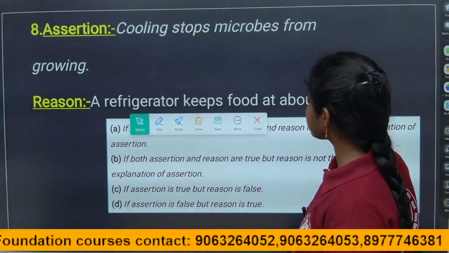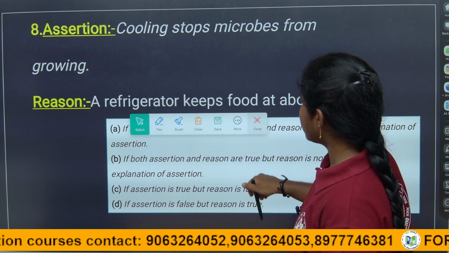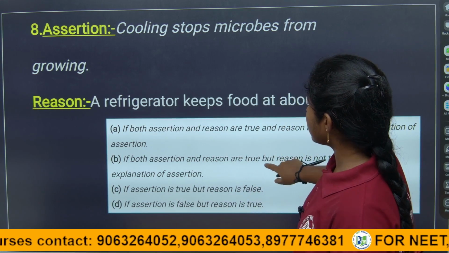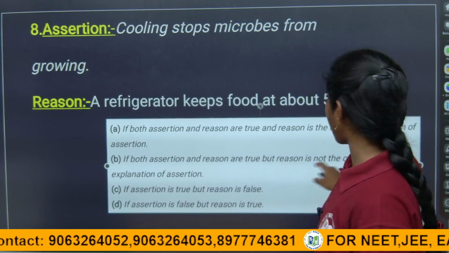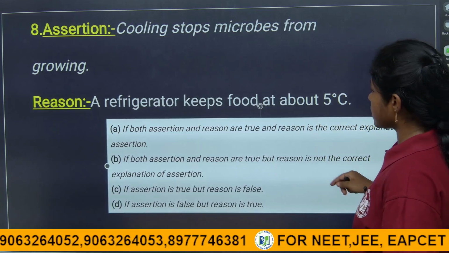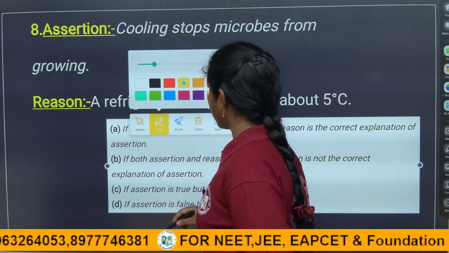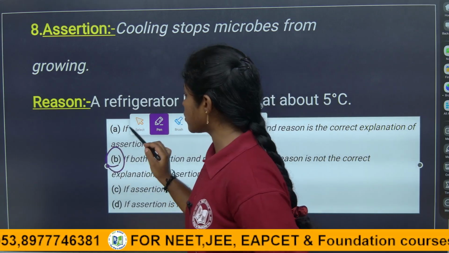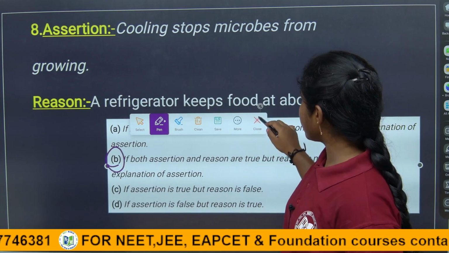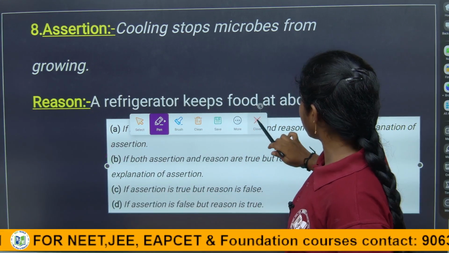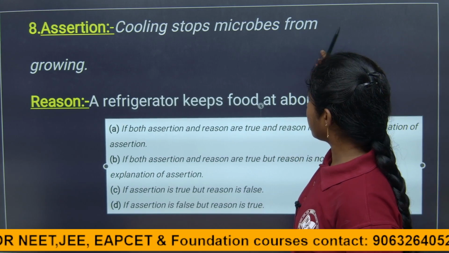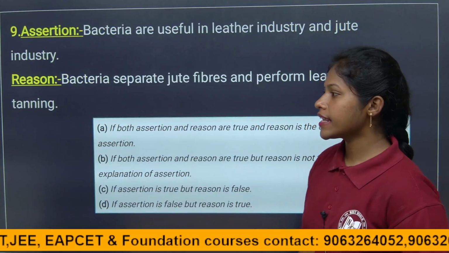Okay, here for this question the answer is, children, B is the answer. So for this question, children, the answer is B. So coming to the next question, children. Here is the next question.